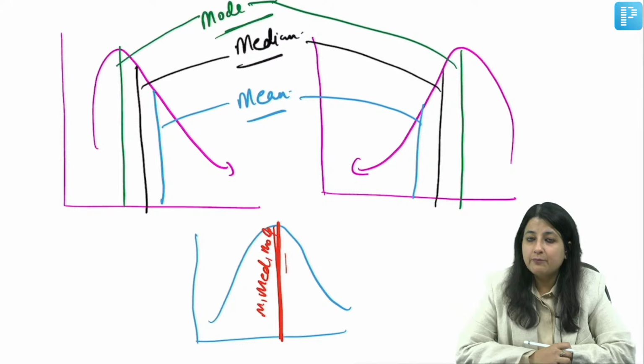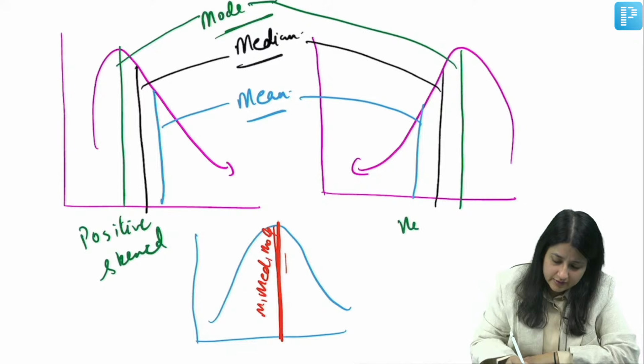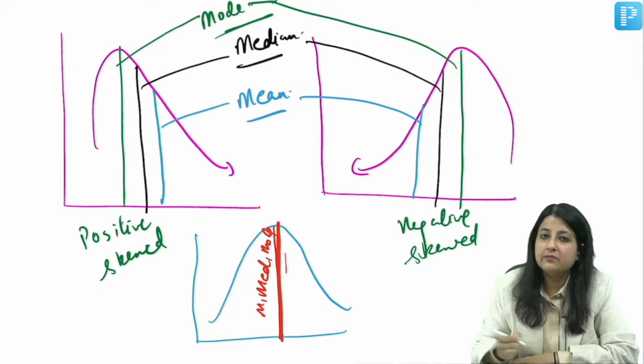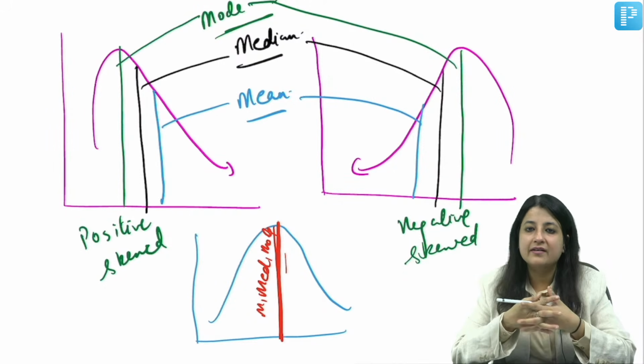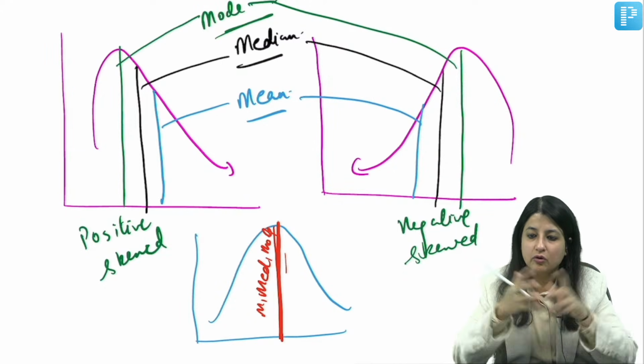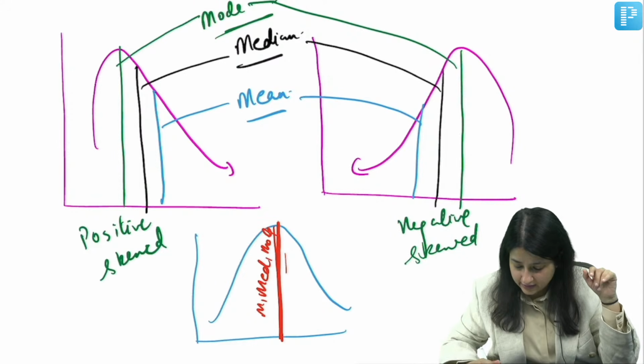This is positive skewed, and this you all know is negative skewed. We know for positive skewed, mean is more than median, more than mode, and for negative it is less. So over here the central line everywhere is the median, the lowest one is the mean, and the one at the top is the mode. Types of distribution are also done, and questions associated with that also done.